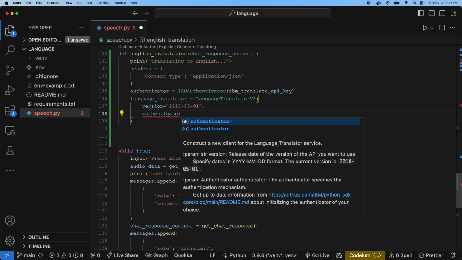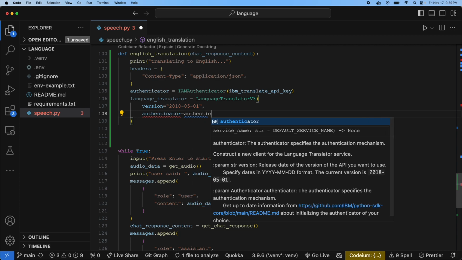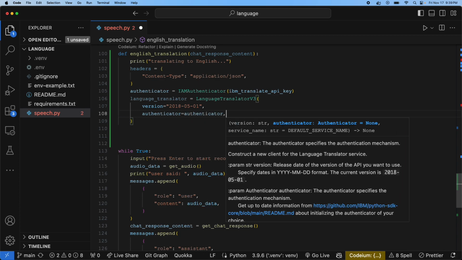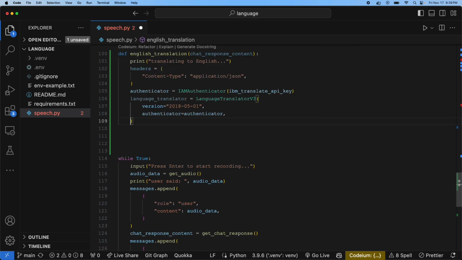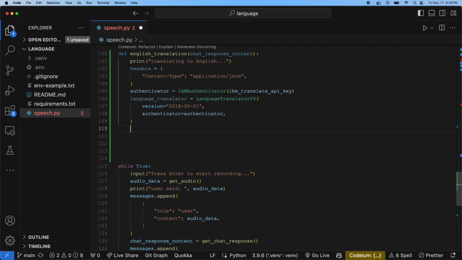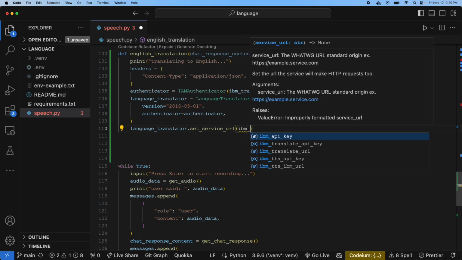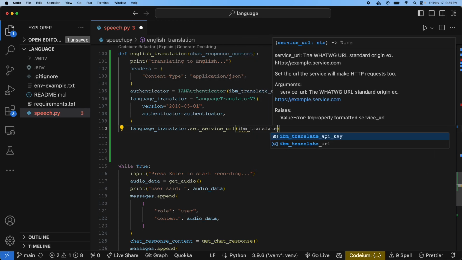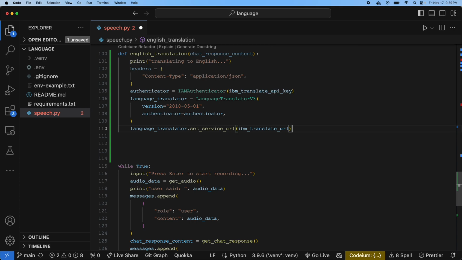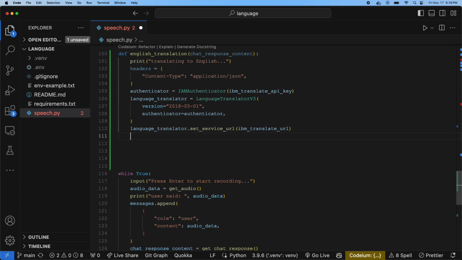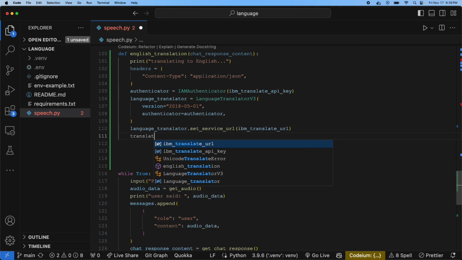Then we need to pass in the authenticator, which equals the authenticator. So we take this language translator object, and we gotta set the service URL, which we have saved in our environment variables.